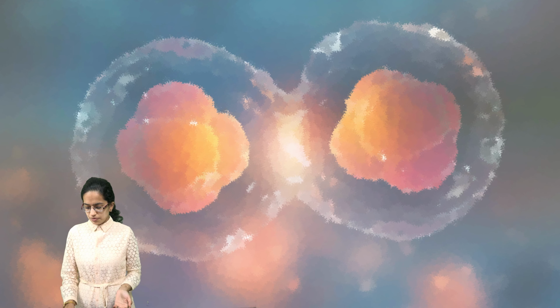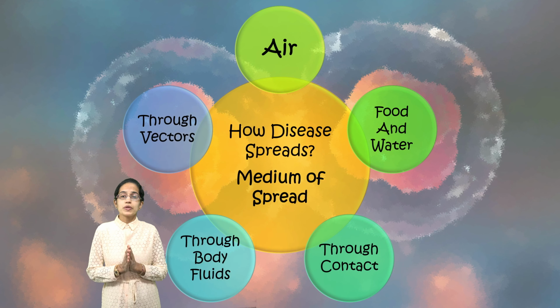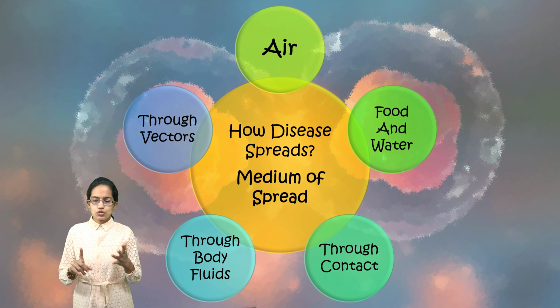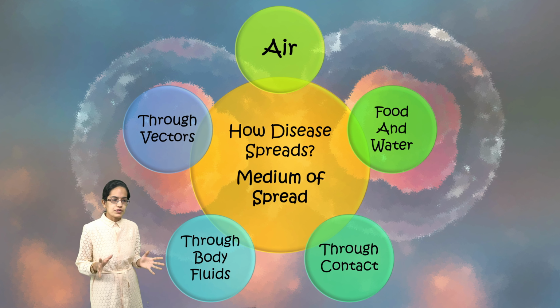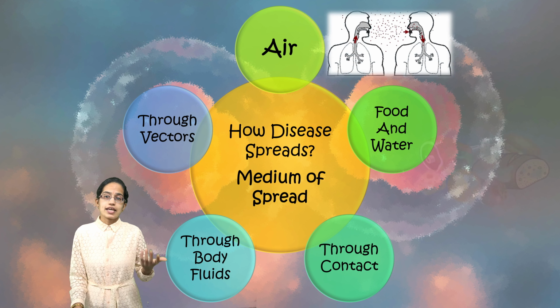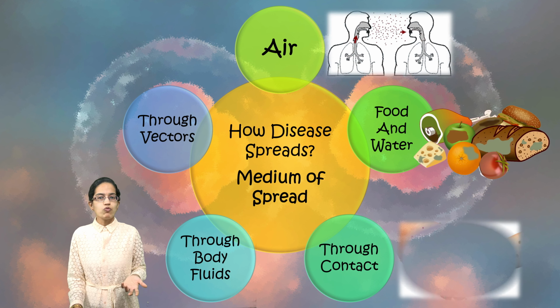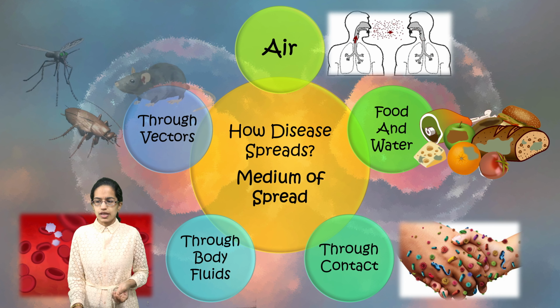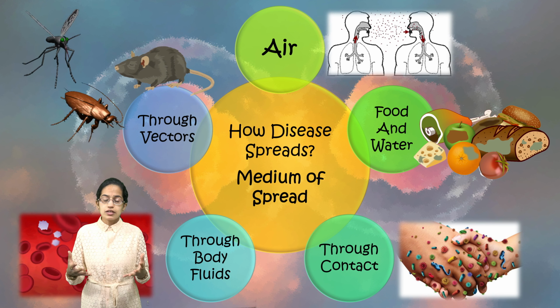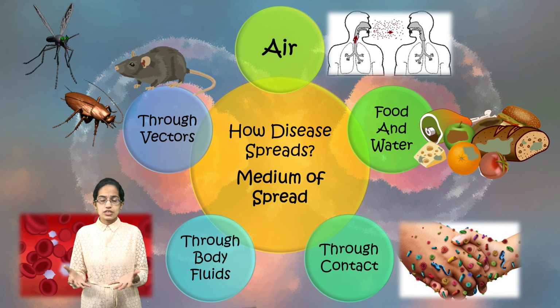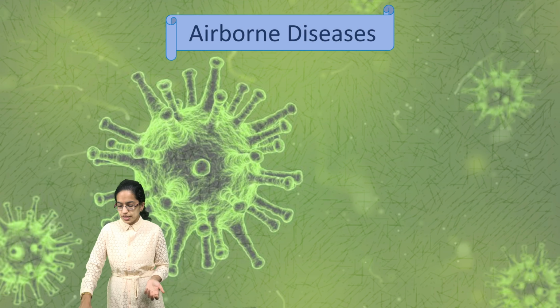Understand how diseases spread. There are 5 common ways under which we say that diseases can spread: either through air, through body fluid, through contact, through vectors, or through infected food or water. Those are 5 different ways under which a disease can spread from one person or one organism to another organism. Now we would understand in a while which diseases are caused by contamination of air, which diseases are caused by contamination of food and water, and this is again a very basic concept that you must know.